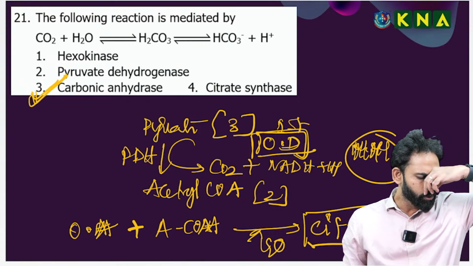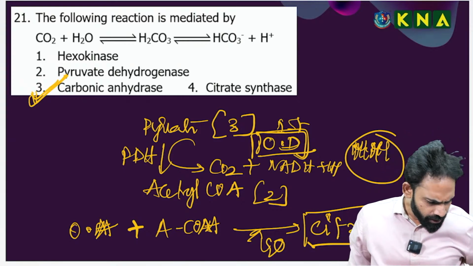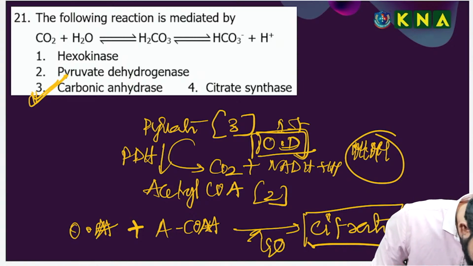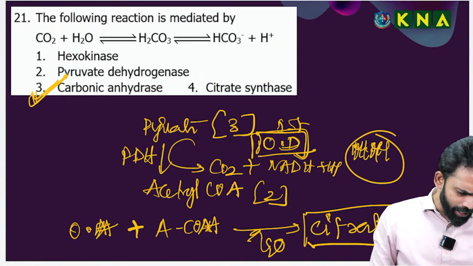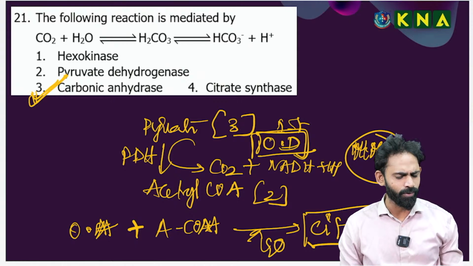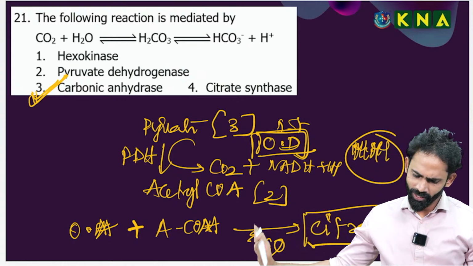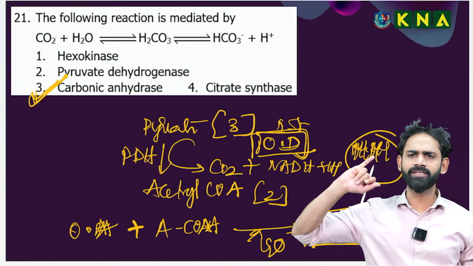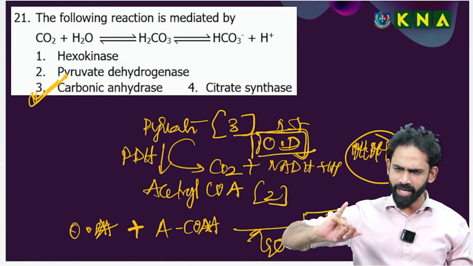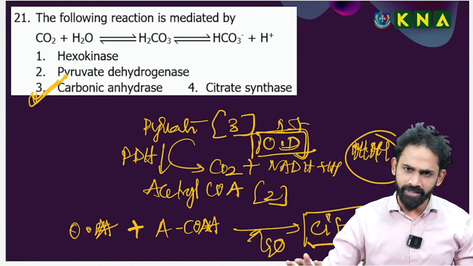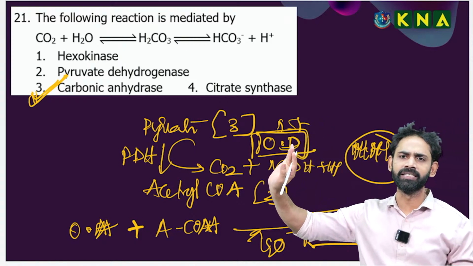Oxaloacetic acid to citric acid. Oxaloacetate with acetyl CoA condensed with water forms citrate. This reaction is mediated by citrate synthase.